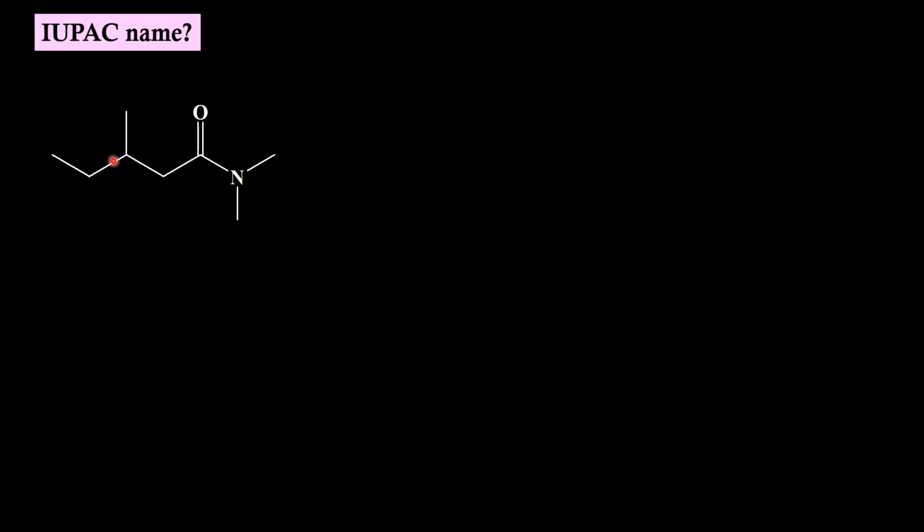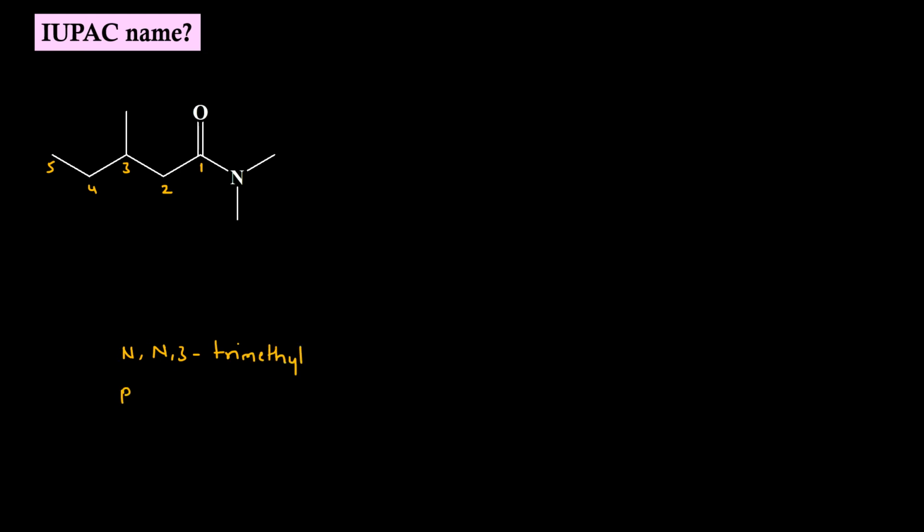This is the parent chain of the molecule. If we start numbering from this carbon, we have methyl sitting on the third carbon and twice on nitrogen. So the secondary prefix will be N,N,3-trimethyl.